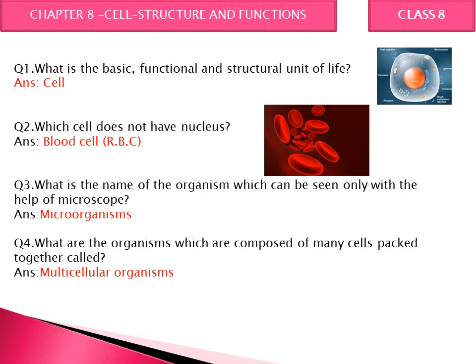Now the next one, what is the name of the organism which can be seen only with the help of microscope? And the correct answer is microorganisms. What are the organisms which are composed of many cells packed together? It is known as multicellular. When many cells are combined, it is multicellular. For example, we human beings are multicellular.